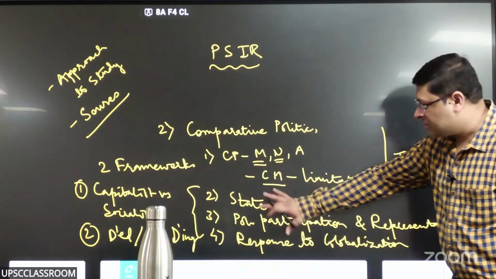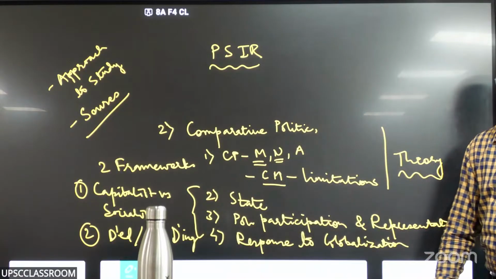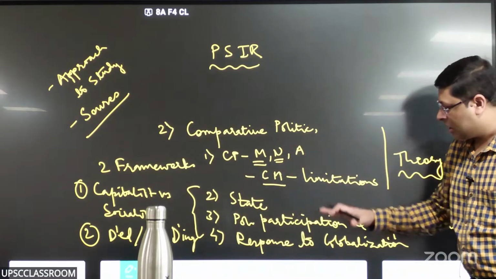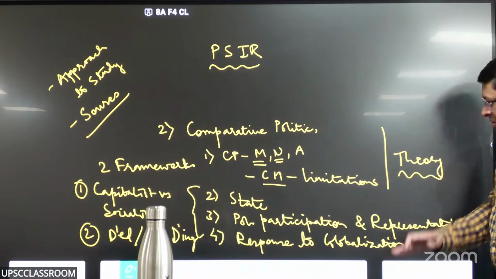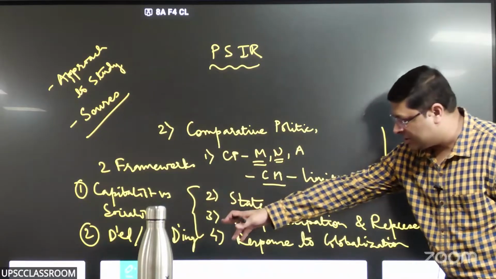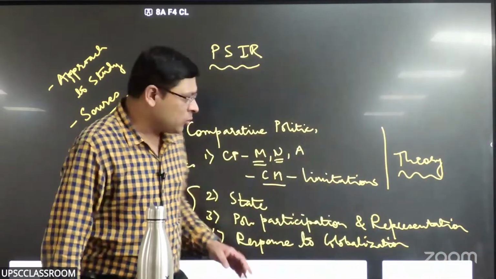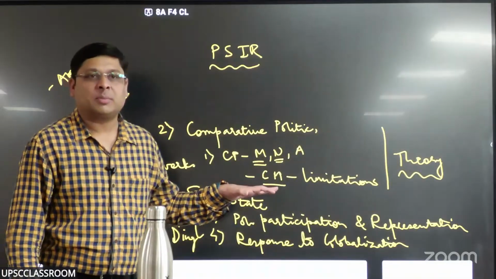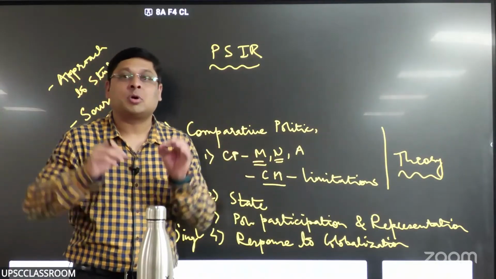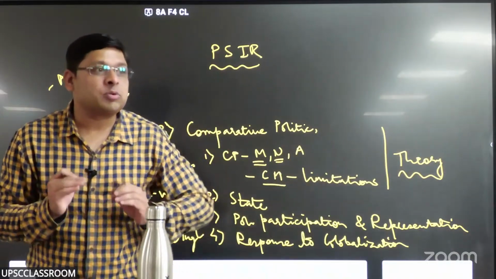Okay, so this is what you see in the syllabus as far as comparative politics is concerned. So compare the state, compare political participation and representation, and compare the response of global south and global north, or developed and developing countries, to globalization. Now, when you compare state, what do you compare? This is a very big topic again in itself. You compare lots of things. You compare the political system, not just the state. State is part of the political system.